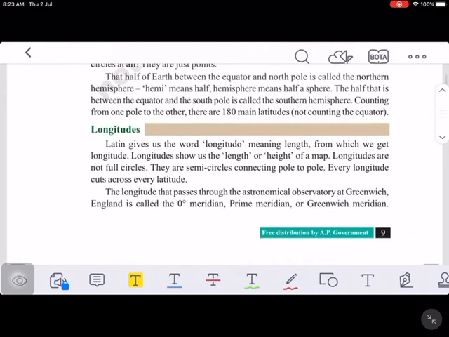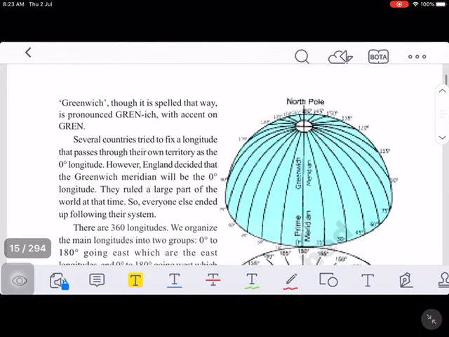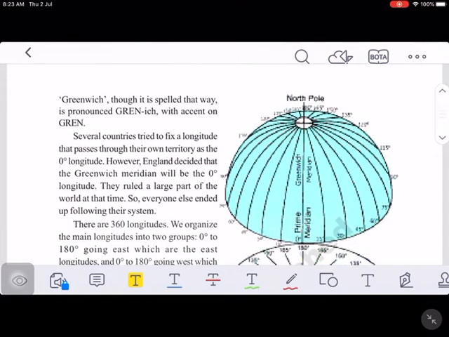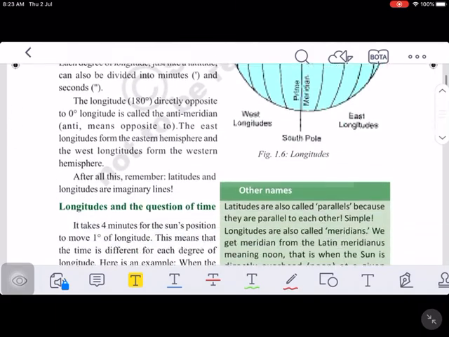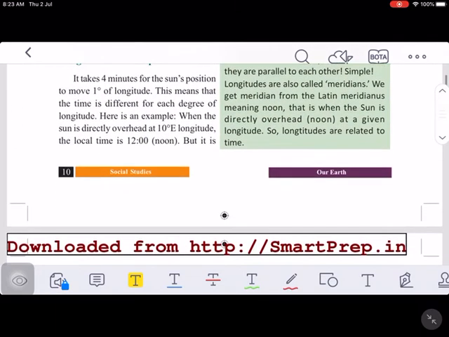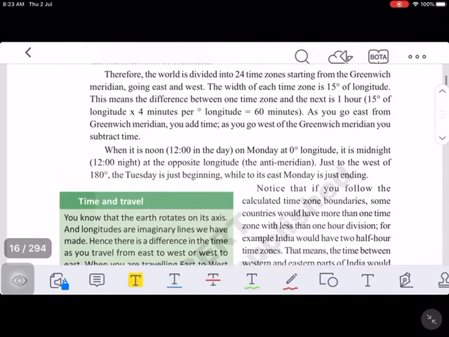Latitudes and longitudes intersect with each other and form the grid. How is this grid useful? With the help of this grid, we can locate any place on the globe. We can know the time at any place, and we can also know the climatic conditions of a place. And we can also know in which direction we have to move to reach the destination.